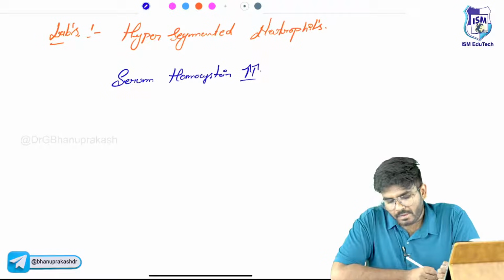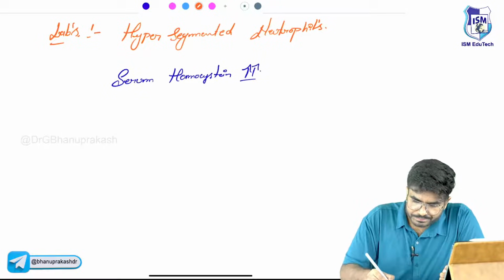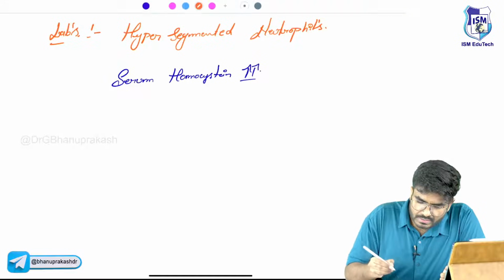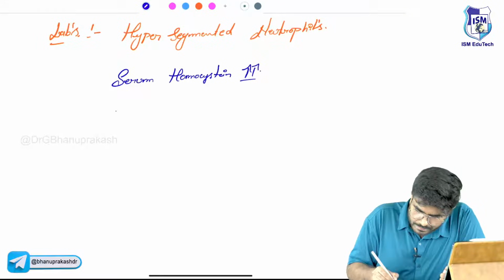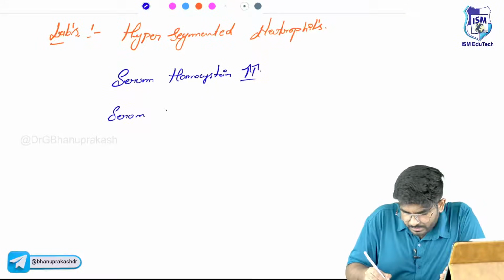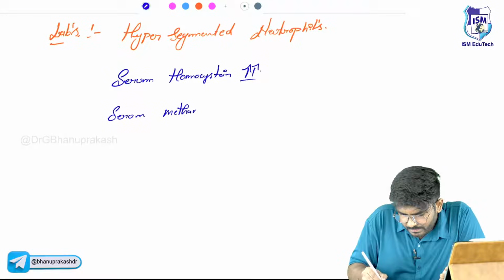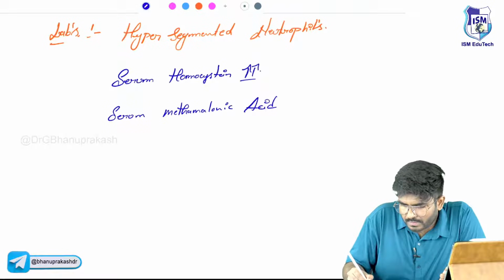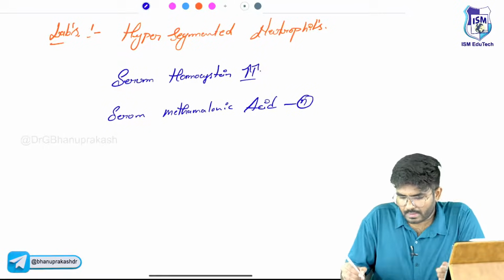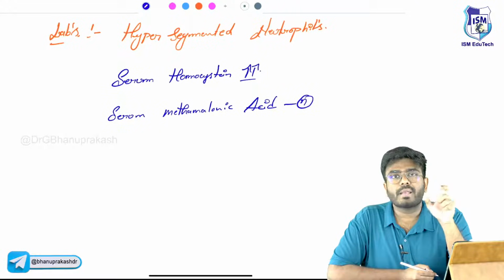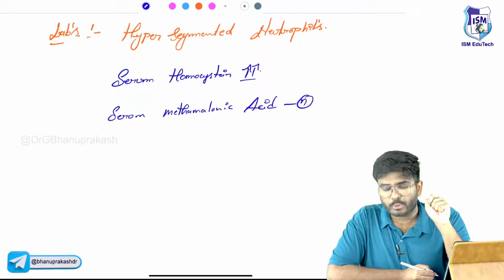Next, if you check the serum methylmalonic acid levels, they are going to be normal.